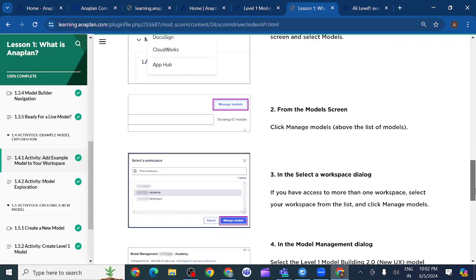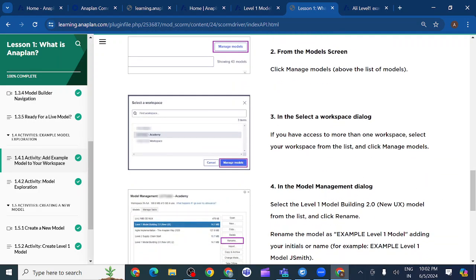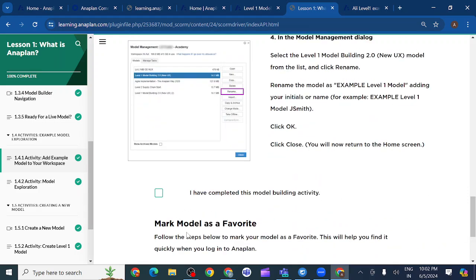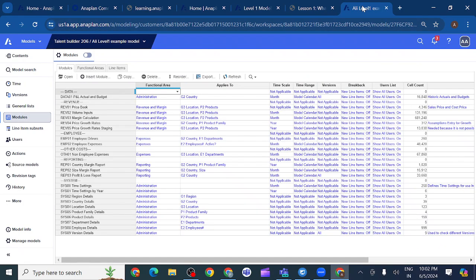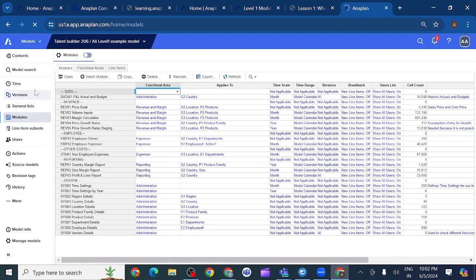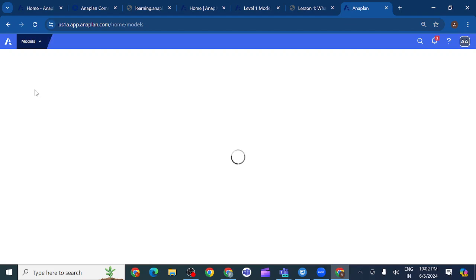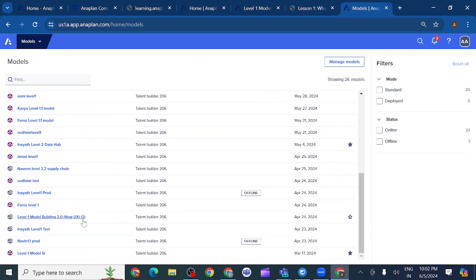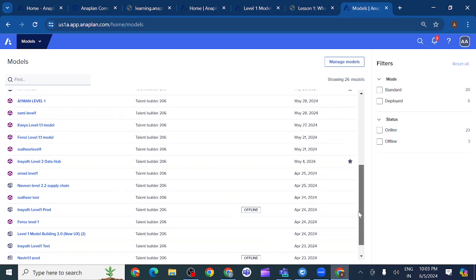So we have downloaded the model and we have done the rename. Everything we have done. After completing this process, you can mark the example model as a favorite. So what does favorite mean? If I go to home page, I can see the number of models here. You can see so many models we have here. Just now, whatever model I have downloaded, you can see example model 3. Where is my example model 3? Here.